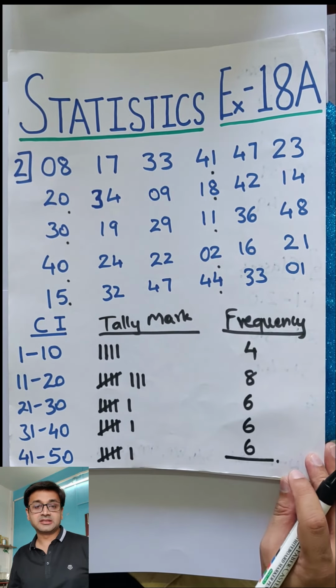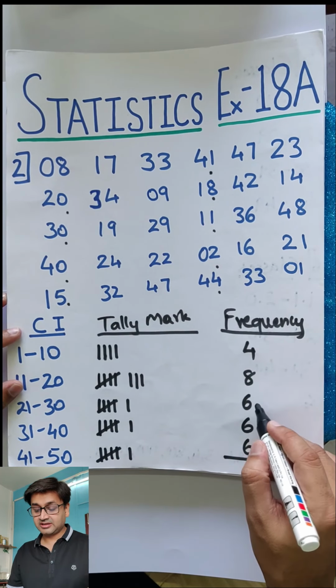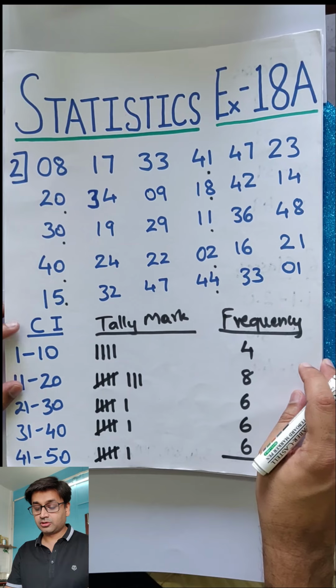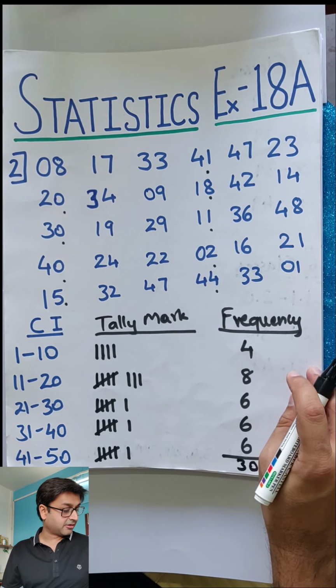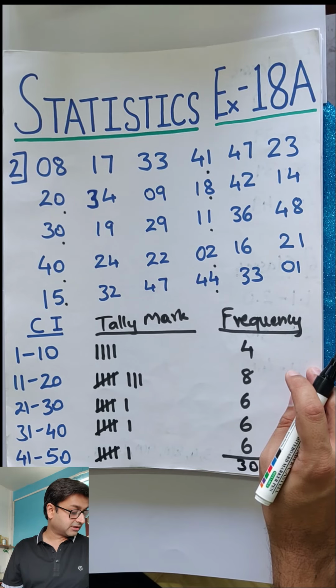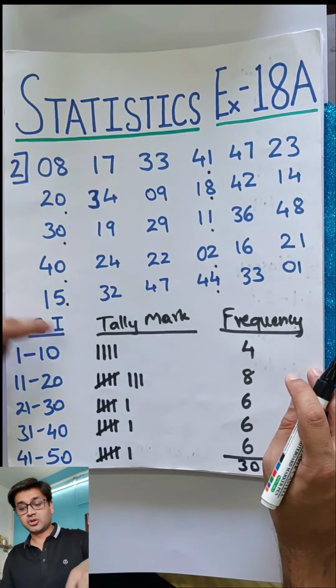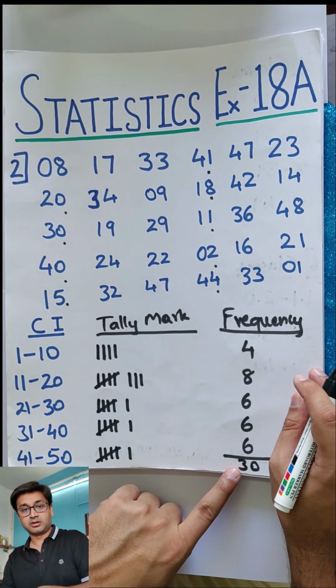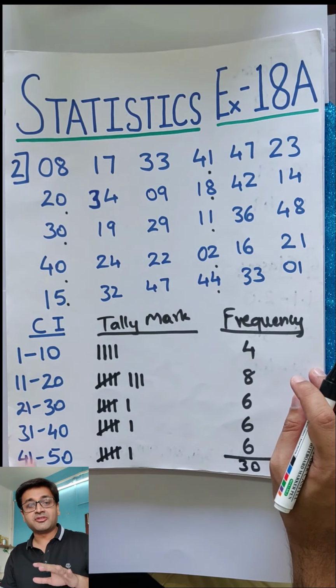How will I know if my answer is correct? You should always total this up, always. So 6 3s are 18, 18 plus 4, 22, plus 8, 30. And they clearly mentioned right in the beginning of the question that the marks were obtained by 30 students. So your data is for 30 students, and you got 30. At least you get some basic idea that you have not left out any child.